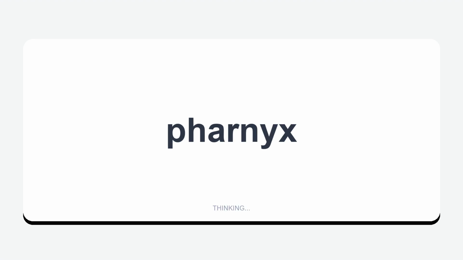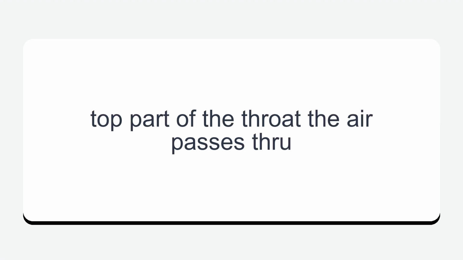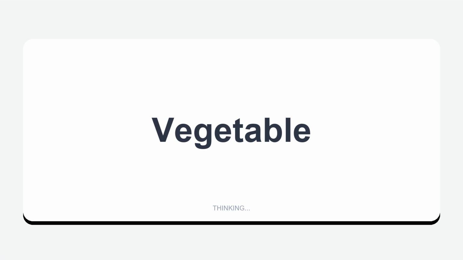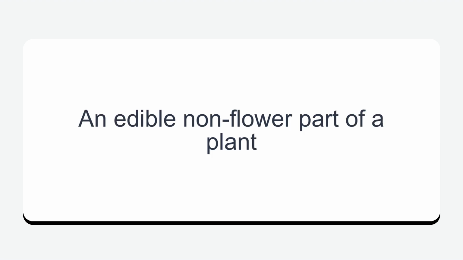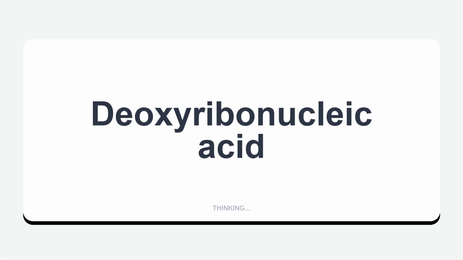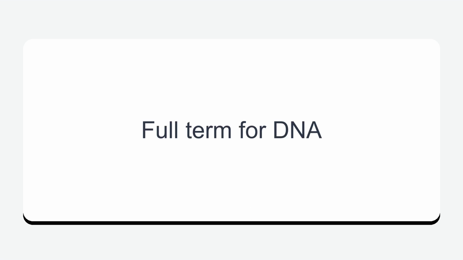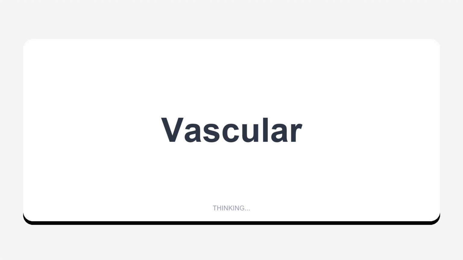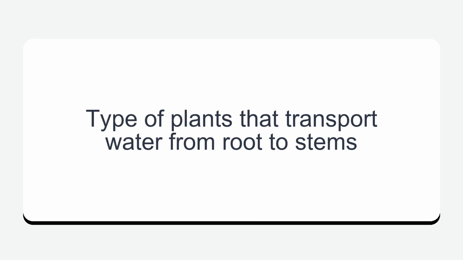Pharynx. Top part of the throat the air passes through. Vegetable. An edible non-flower part of a plant. Deoxyribonucleic acid. Full term for DNA. Vascular. Type of plants that transport water from root to stems.